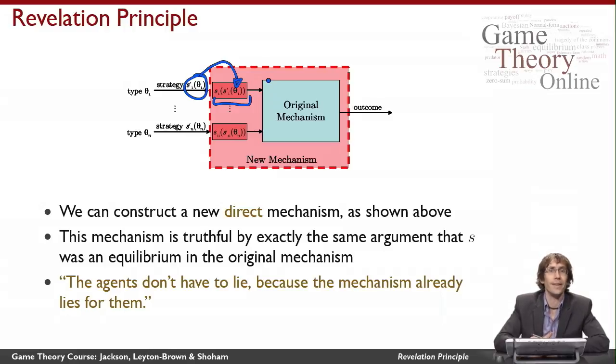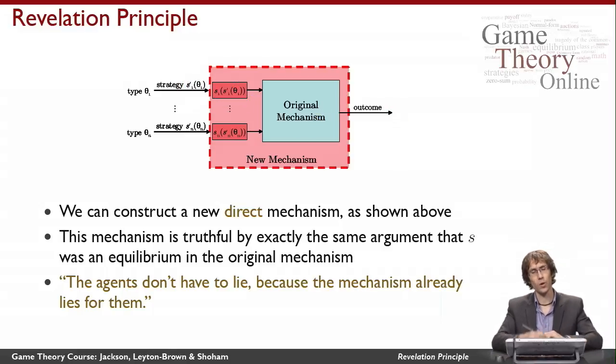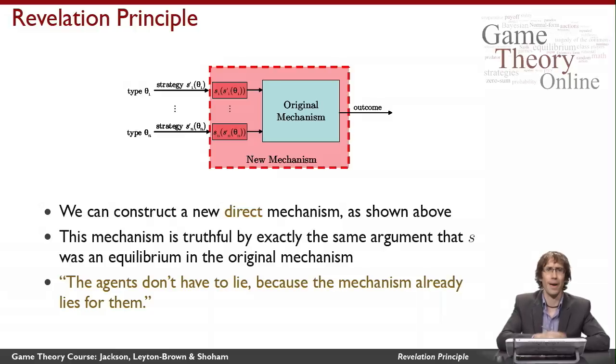And of course, the whole idea of an equilibrium is that nobody can gain by changing their strategy. So if I wouldn't have wanted to lie to myself in the original mechanism and change my strategy, nor would I want to lie to the mechanism now, because it's already playing a strategy for me that's in equilibrium for the original mechanism. And of course, that being the case, it chooses the same outcomes as the original mechanism. So the slogan for the revelation principle is that the agents don't need to lie in this new mechanism because the mechanism already lies for them, right?